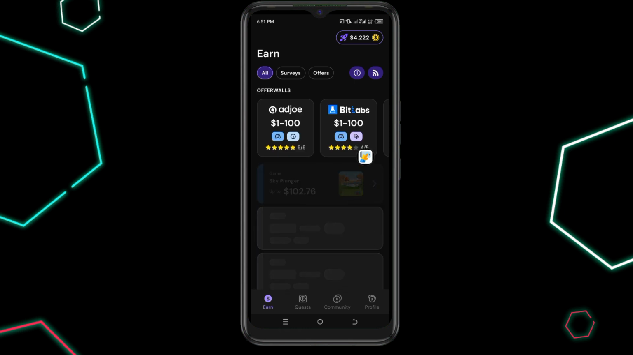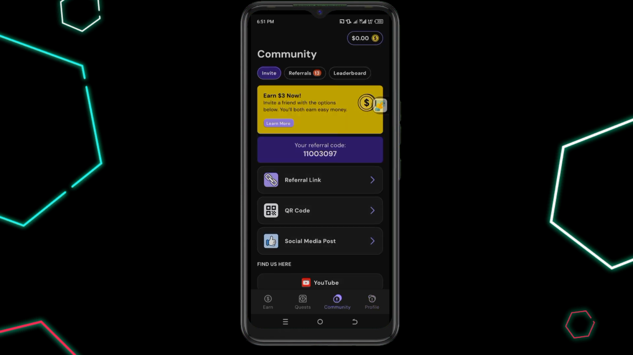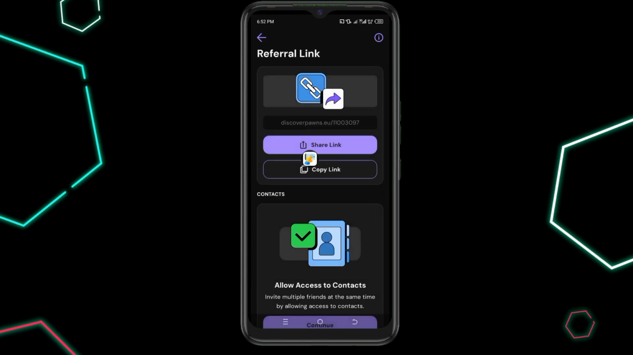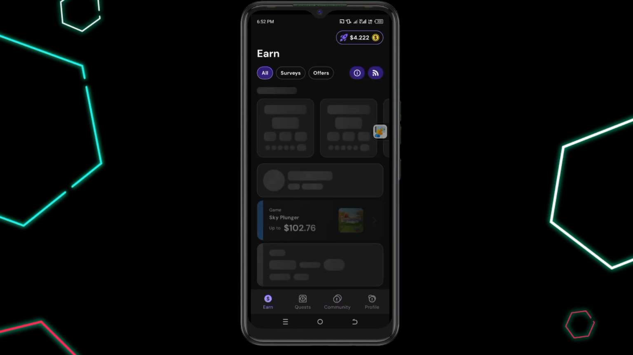And also, you can share your referral link. So let's come to community. If you come to the community right here, you can copy your referral link and share it for your friends and others to also join. That is by installing the app. It's available on Play Store and iOS, that is Apple Store. Yes. So guys, this is a very simple way of gaining a passive income.